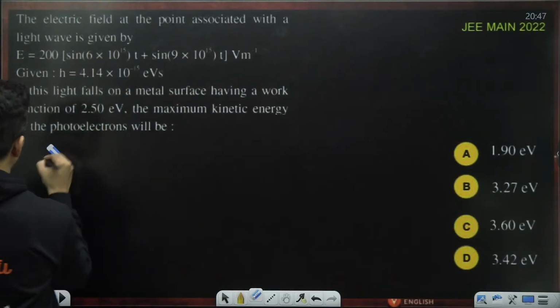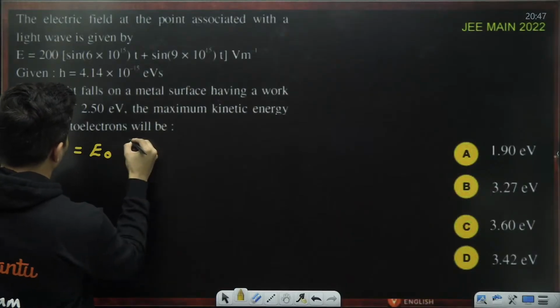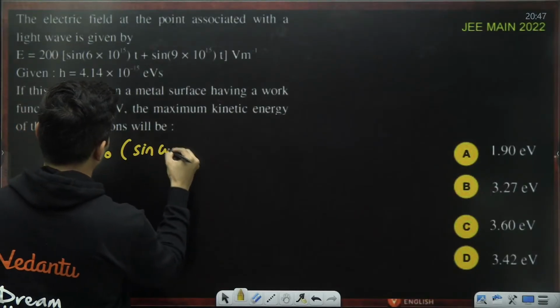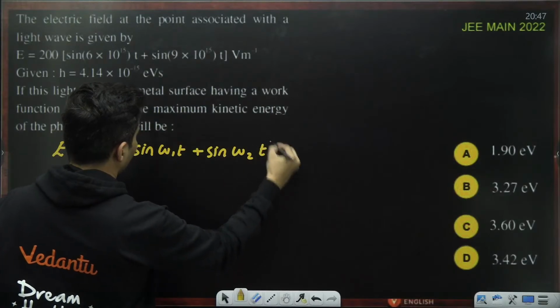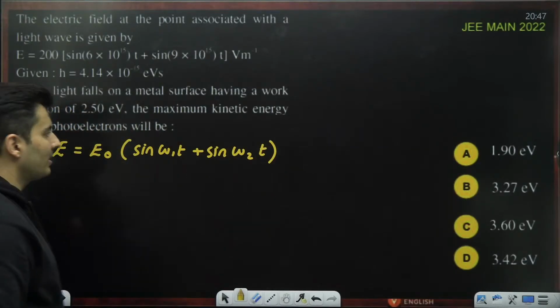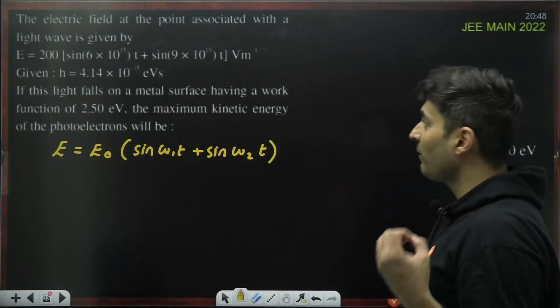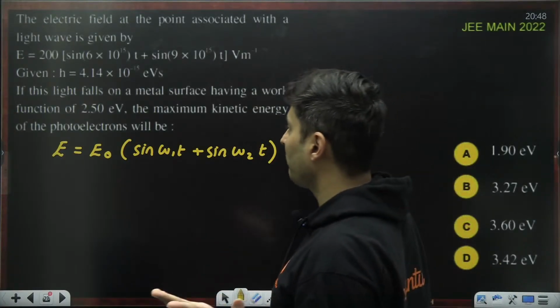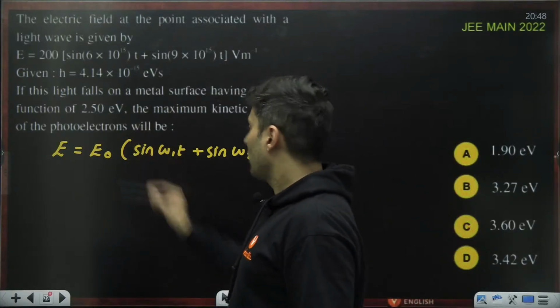So you can see over here, basically, E is E naught sine omega 1 t plus sine omega 2 t. Now, there are two frequencies, omega 1 and omega 2. Maybe both the frequencies may not be able to cause the photoelectric effect. That is one thing. So think like this.